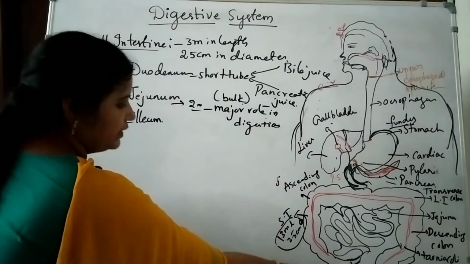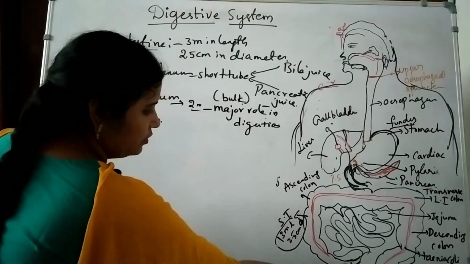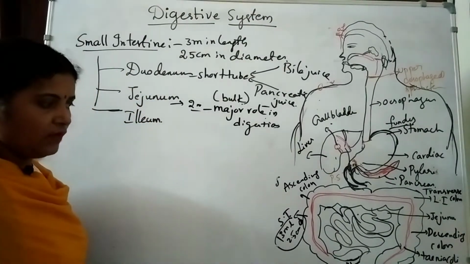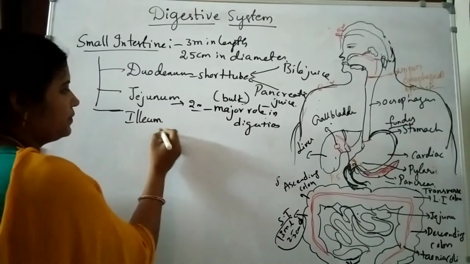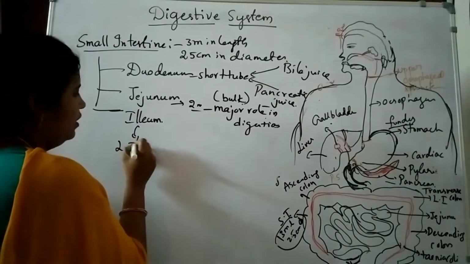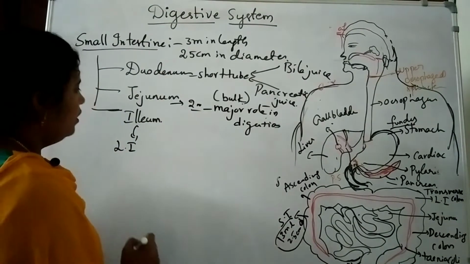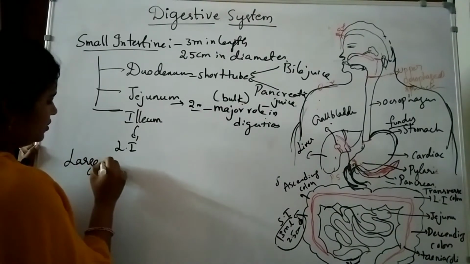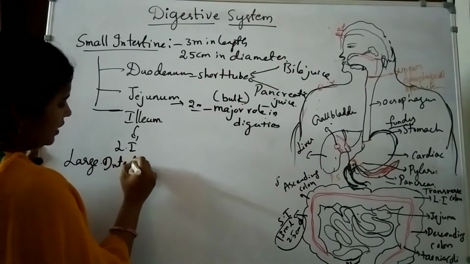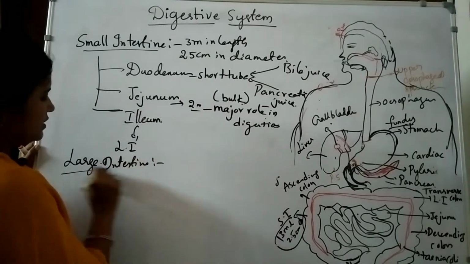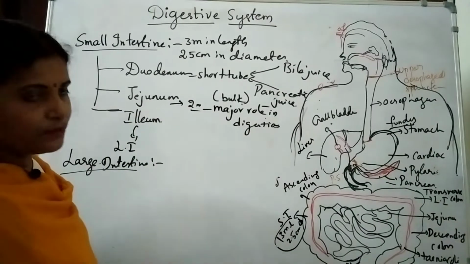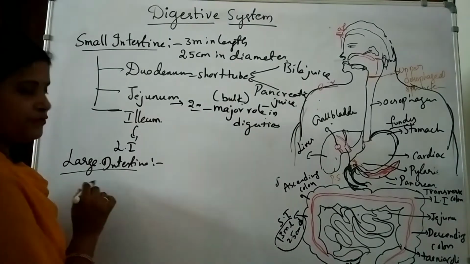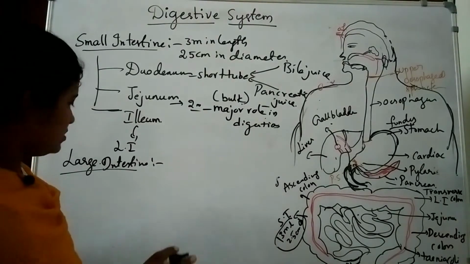Here the ileum opens into the next part, that is the large intestine. After that we will see the large intestine. We will see the large intestine's functions in the digestion and absorption process. The main functions are absorption of water, vitamins and drugs, simple.